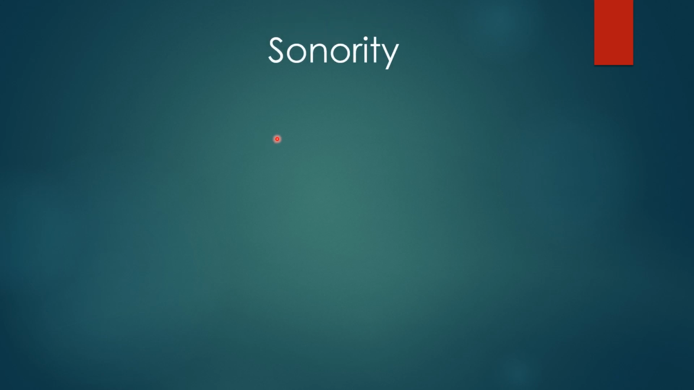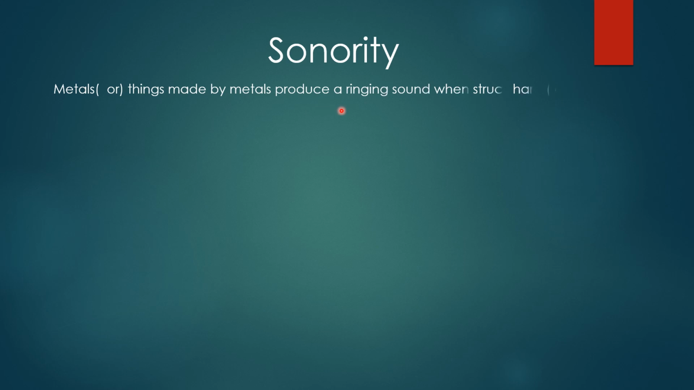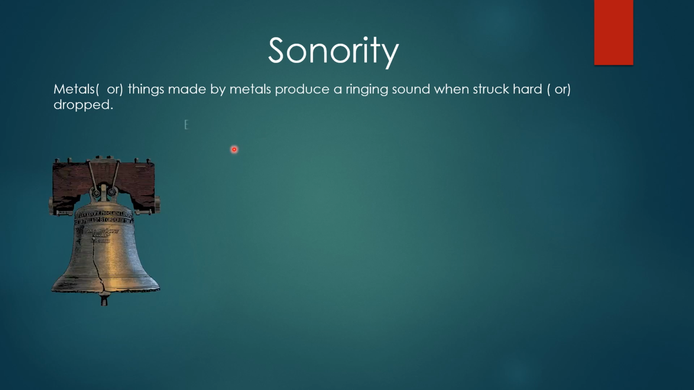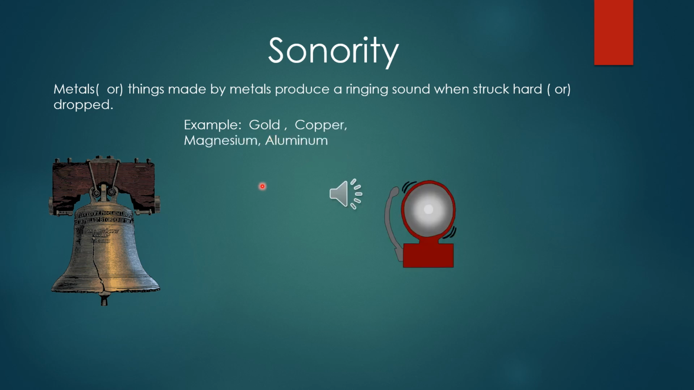Let us discuss another important property of the metals. Metals produce sound. Things made of metals produce a ringing sound when struck hard or dropped. Observe this bell. Examples for metals: gold, copper, magnesium, aluminum. We use bells made of metals in our schools, in churches, in temples. So metals will produce a ringing sound when they are struck hard or dropped.